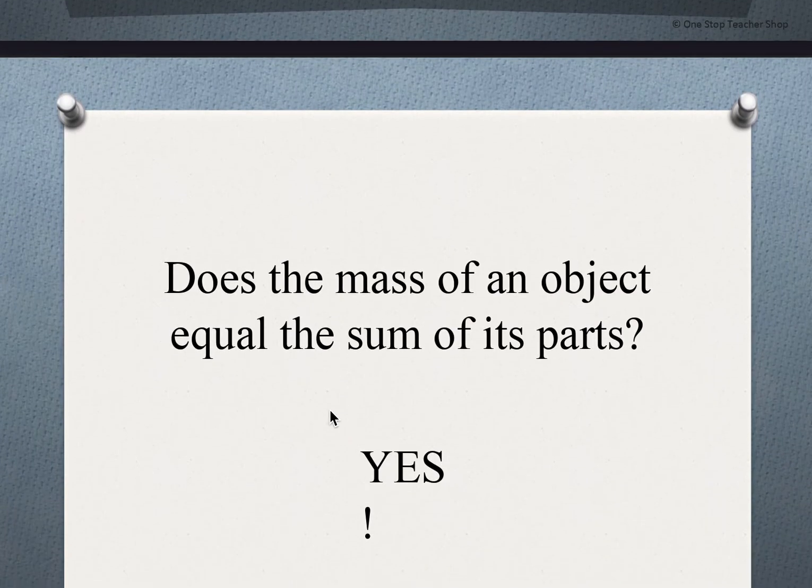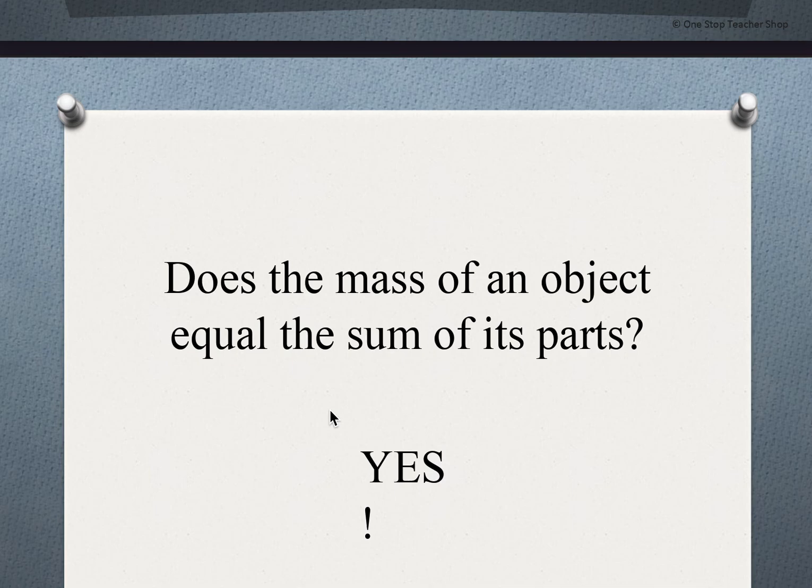So, does the mass of an object equal the sum of its parts? Yes, it does. That's what we're saying. So, if you have a tower of Legos and you take them apart, the sum of those parts are going to equal what it was altogether, just like we saw on our video, or like we're going to see on our videos later this week.